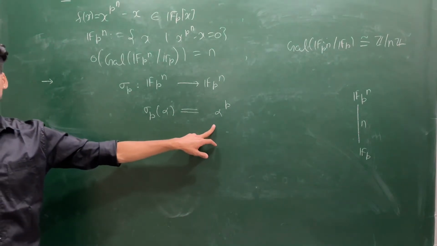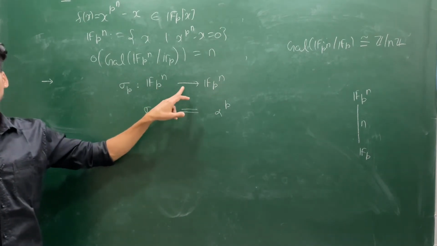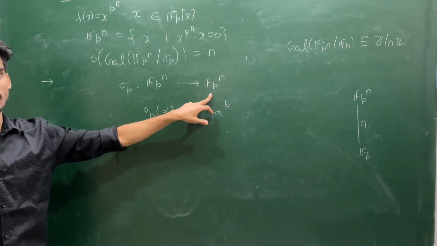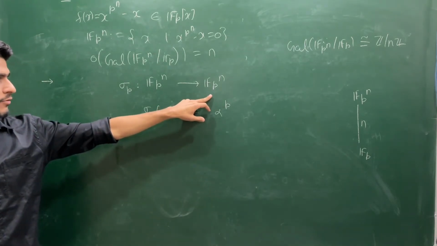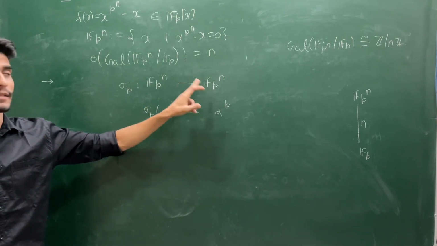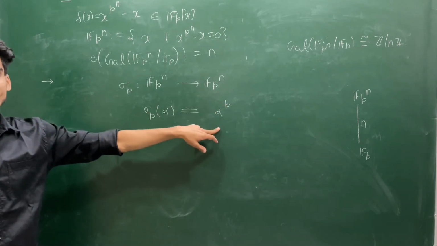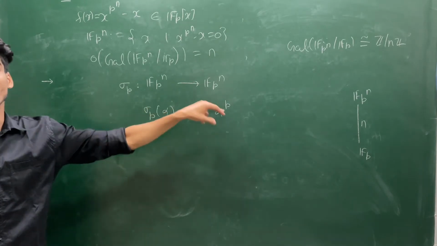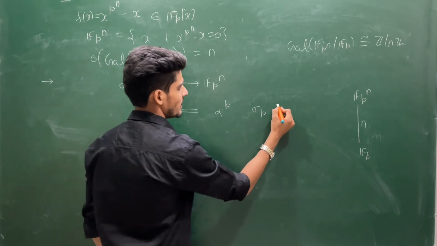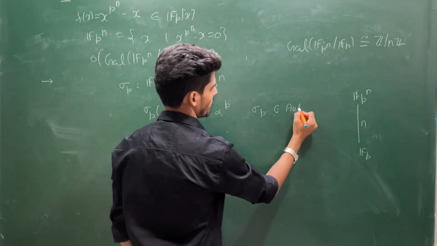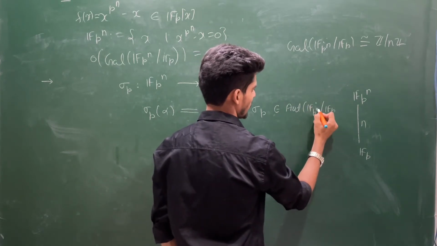This is a Frobenius endomorphism if you remember, but you are defining it from the same structure to the same structure. So this is a Frobenius endomorphism from a finite set to a finite set. But an endomorphism means a 1-1 map. So once you have a 1-1 map from the same set to the same set which is finite, that map has to be surjective. So this is a bijection plus an isomorphism. So this is an automorphism. So this sigma p is actually a member of the automorphism group of Fp^n over Fp.